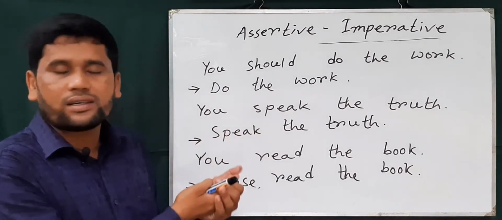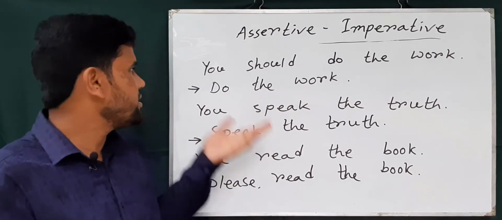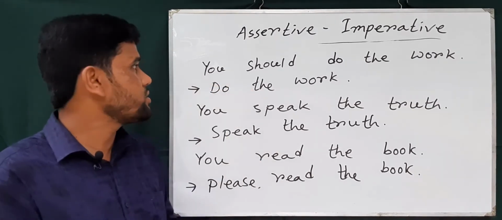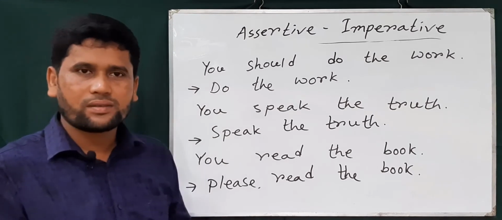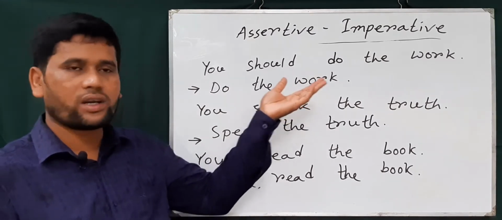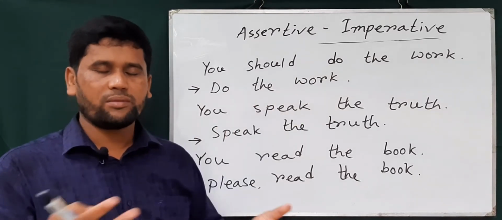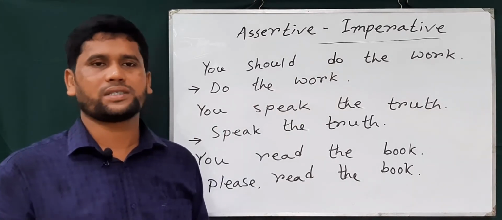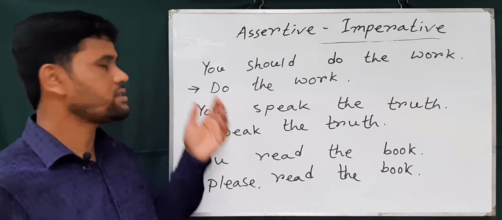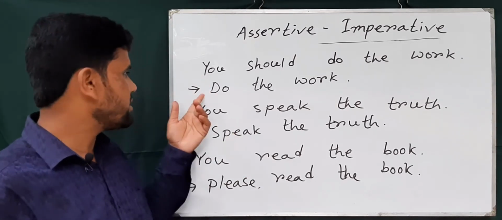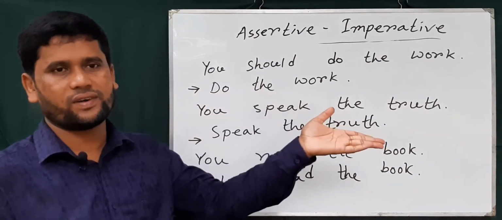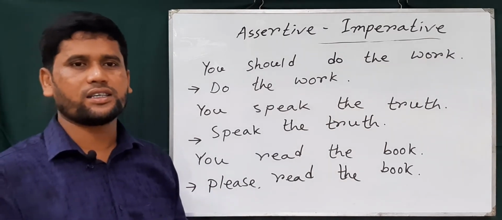So when you find the assertive sentence starts with second person, then we write the verb first, then the next part. An imperative sentence is missing the subject. When we find second person, we write verb plus another part, then the sentence turns into imperative.